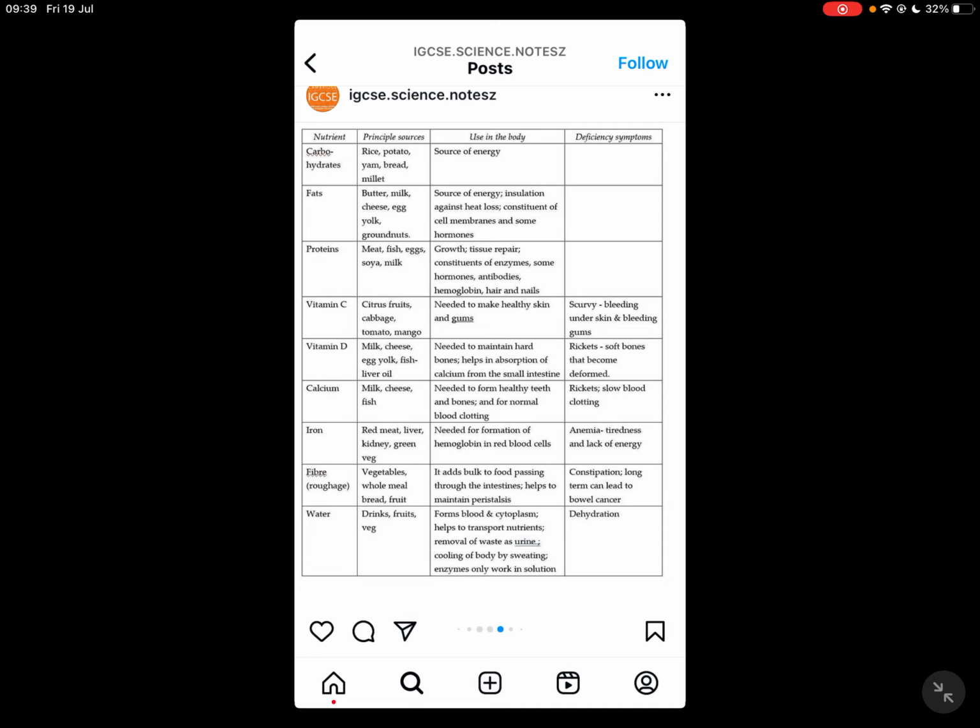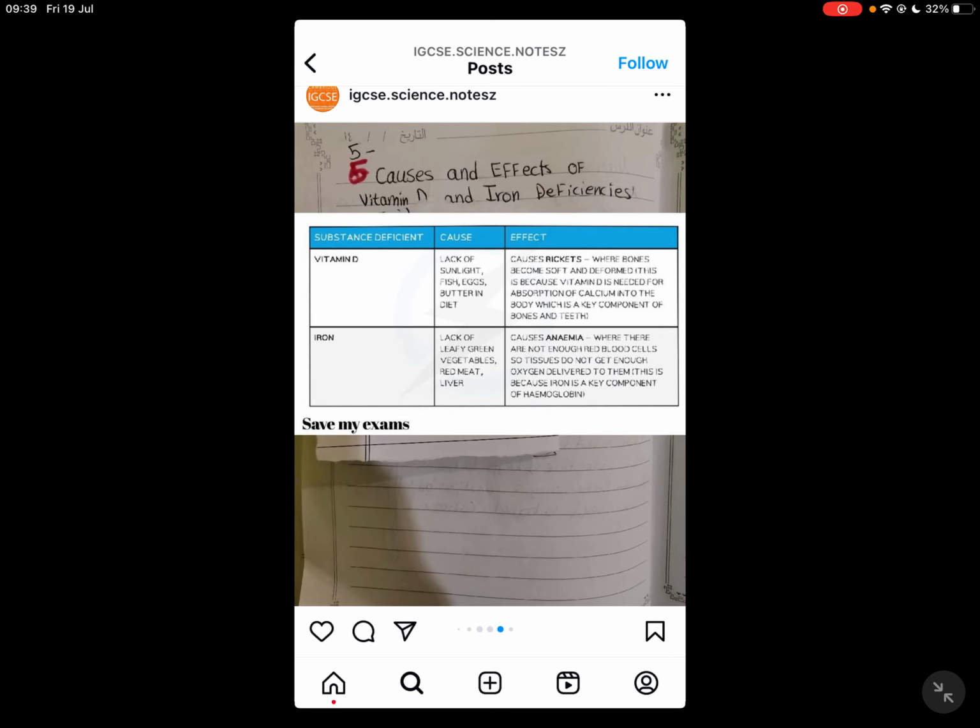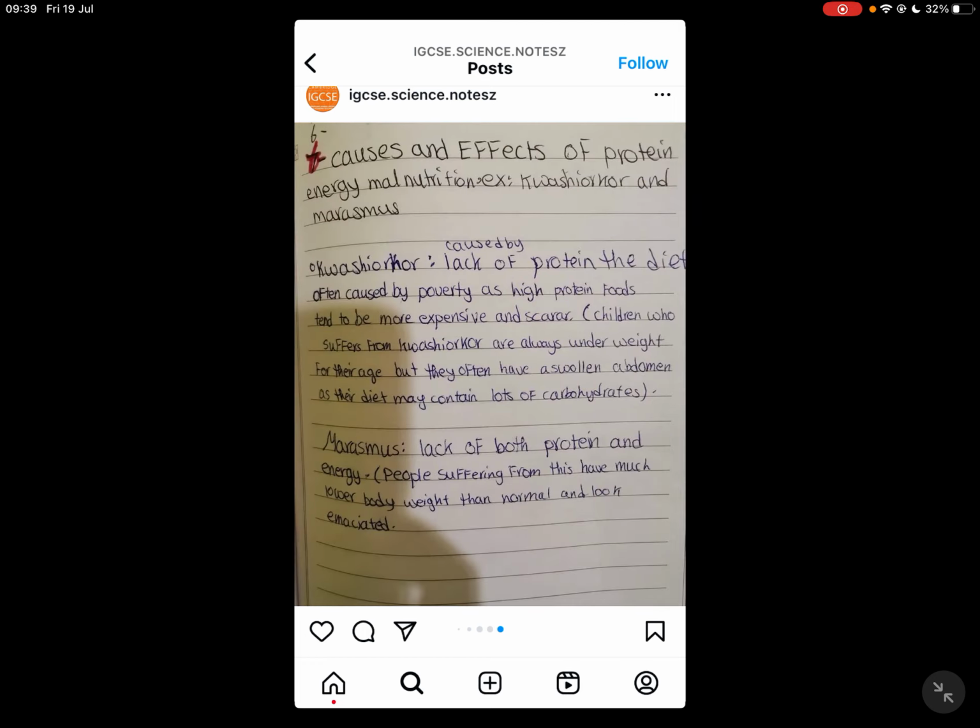Water is found in drinks, fruit, and vegetables. It forms blood and cytoplasm, helps to transport nutrients, removes waste as urine, and cools the body by sweating. Enzymes only work in solution. The deficiency is dehydration. Vitamin D, as we mentioned, you can also find from sunlight and fish, because lack of it causes rickets. Iron, you can find in leafy green vegetables, red meat, and liver, and lack of it causes anemia.